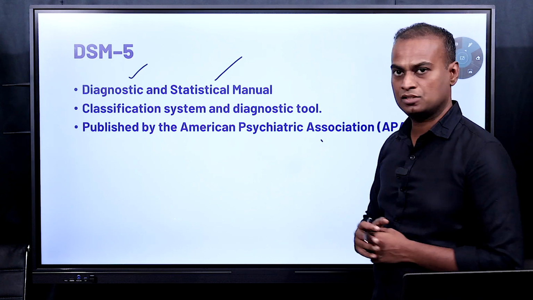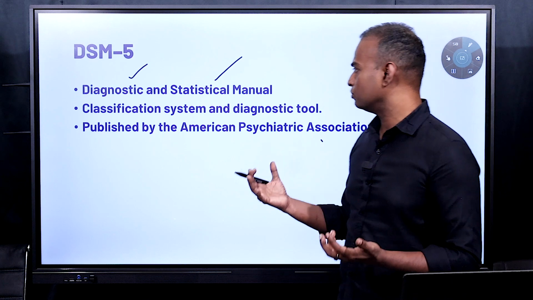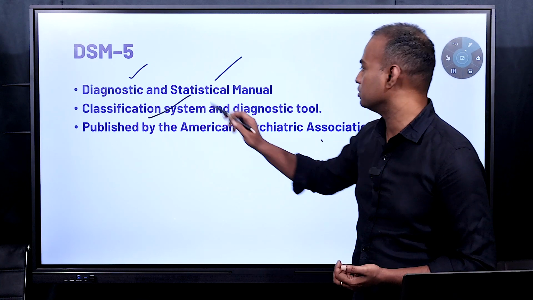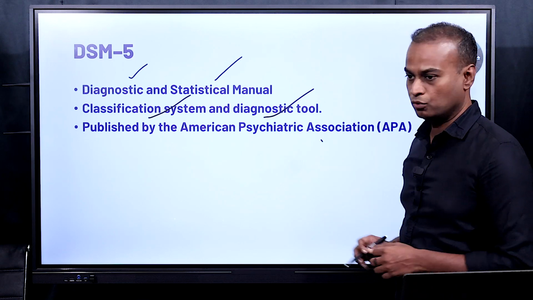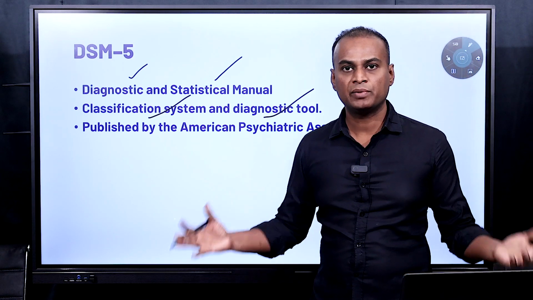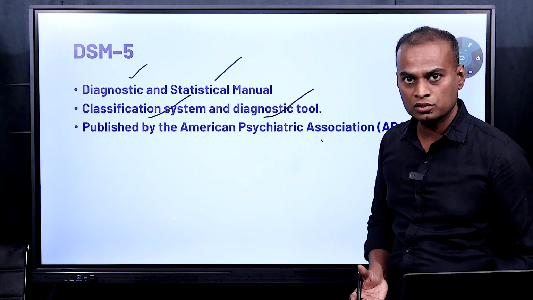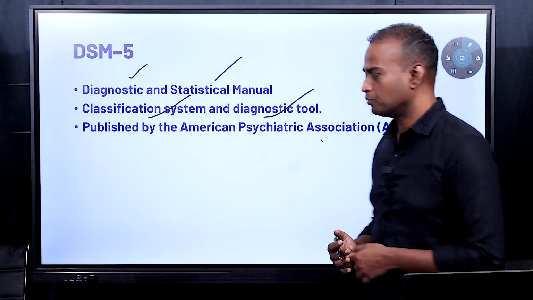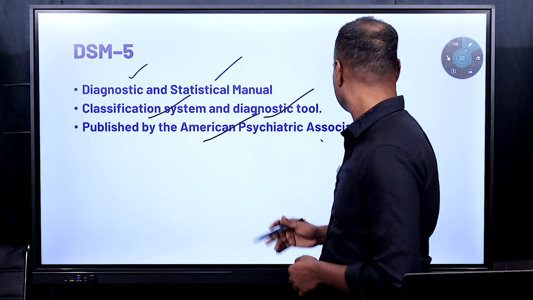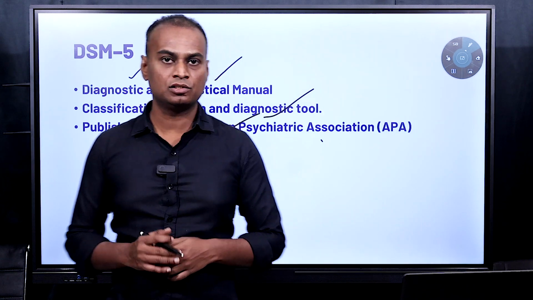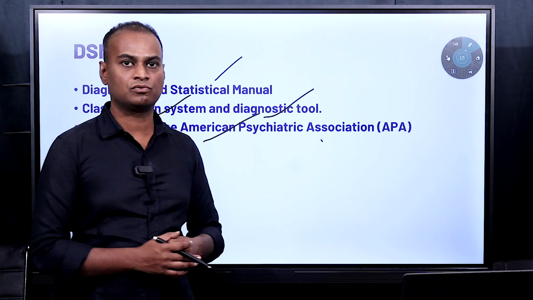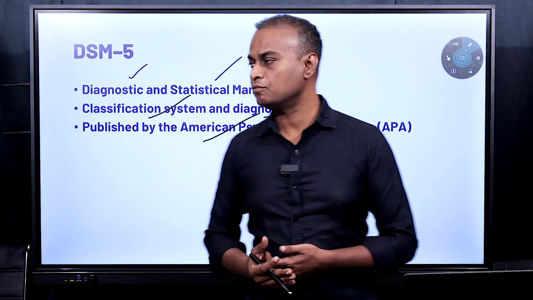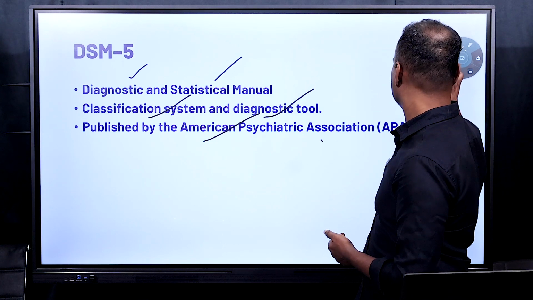And also it is a statistical manual. Next, coming to what it actually contains, you can see classification system and diagnostic tool. So you can classify the mental disorders and also diagnose the mental disorders using this DSM-5. Who published it? It is published by the American Psychiatric Association, APA. It is one of the premier associations for psychiatrists in the world. So this is the work of the American Psychiatric Association.